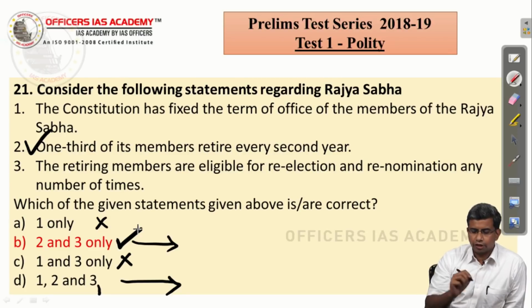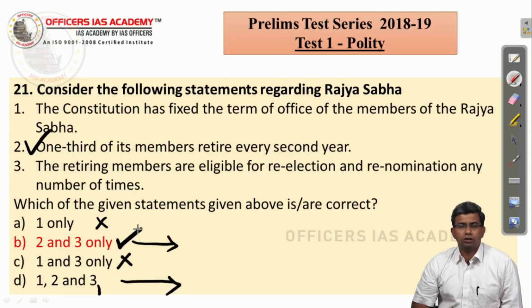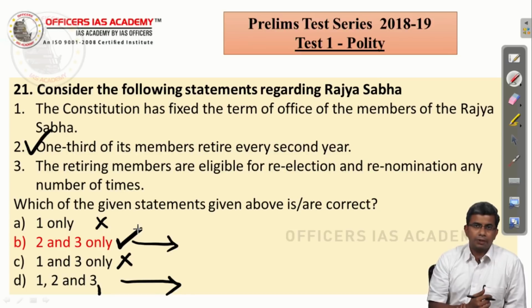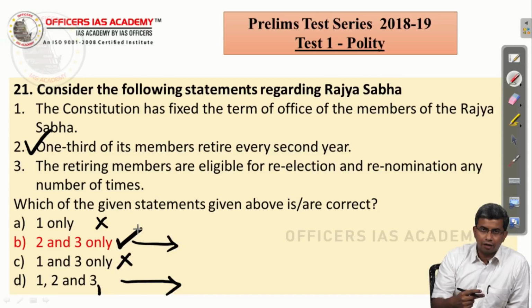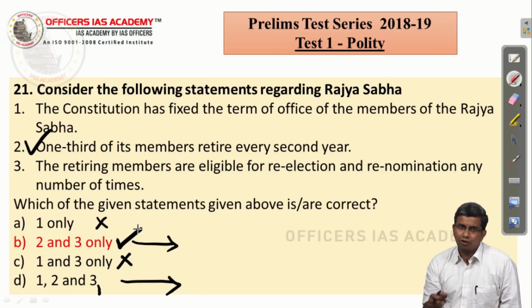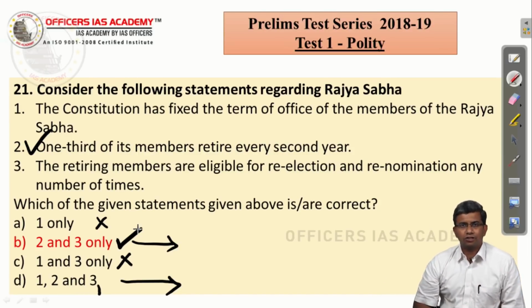And the statement that the constitution has fixed the term of office for the members of Rajya Sabha is not a right statement, because it is not mentioned in the constitution, but it is mentioned in the Representation of People's Act 1951. So this is a question where you can still be stuck in 50-50, because you know that the second and third are right, but both option B and option D have 2 and 3 as right, and this is where just the elimination will not help you. You will also need to be aware of the provisions of the constitution and the Representation of People Act.